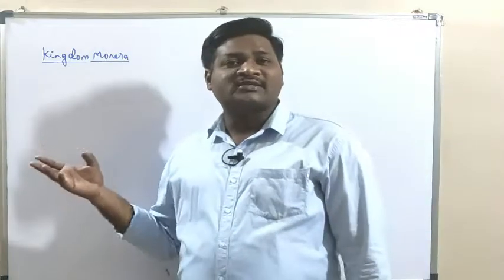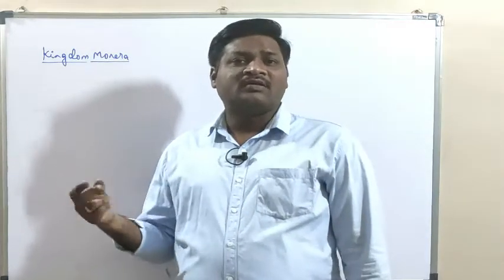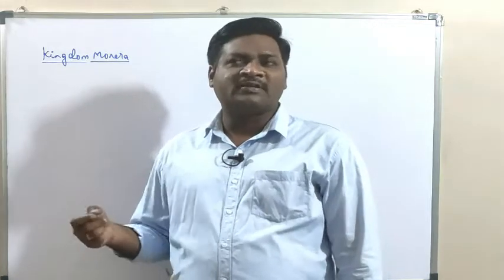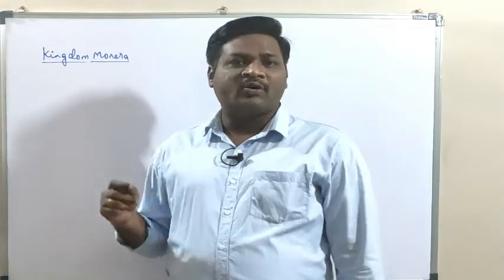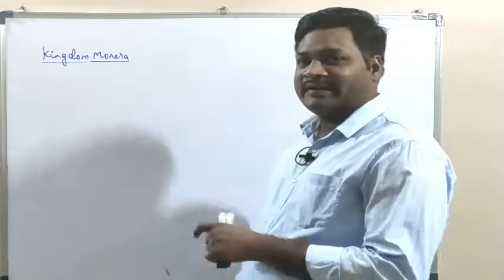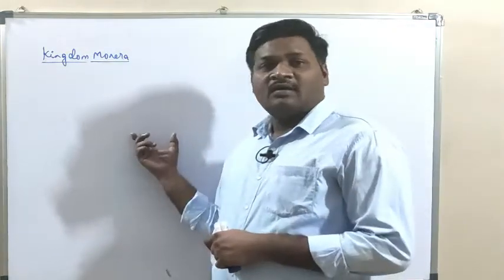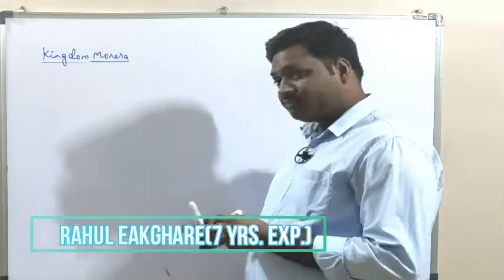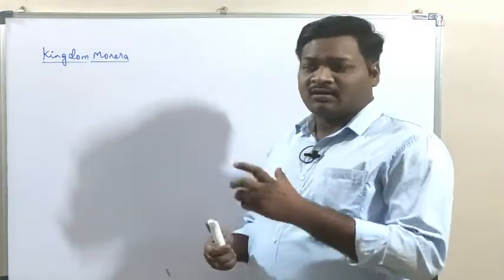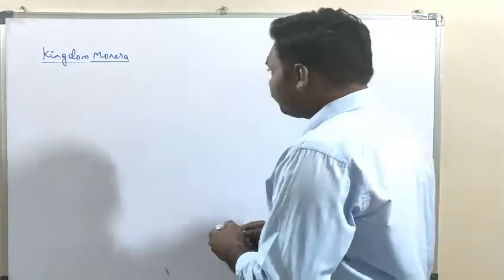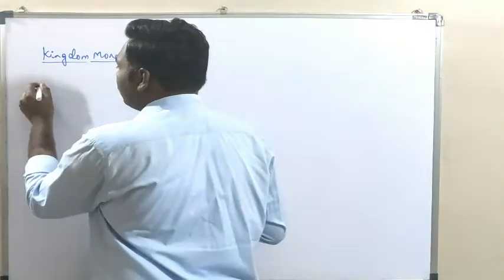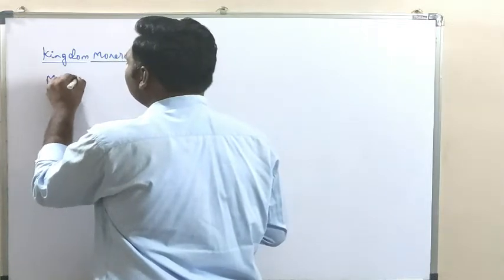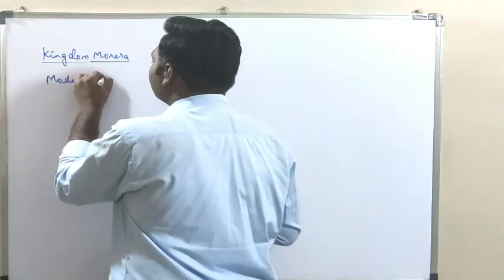After that, we have also discussed about the structure of hook. Then after that, filament. Filament consists of a flagellin protein which helps in the sliding or the amoeboid type of movement of the bacteria. Okay, then we are going to discuss about another characteristic feature, that is classification of bacteria on the basis of mode of nutrition.